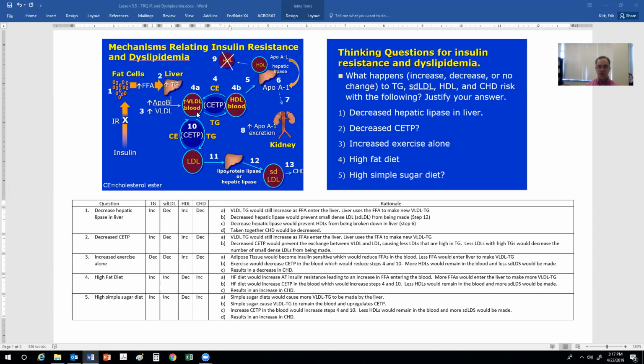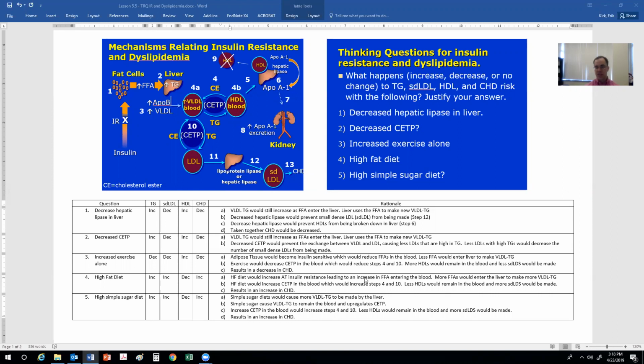Sugar would also upregulate CETP, so step number 4 and 10 would be upregulated, causing a reduction in HDLs, but an increase in small dense LDLs. As a result, with more VLDL triglycerides, less HDL, and more small dense LDL, that would cause an increase in coronary heart disease risk.